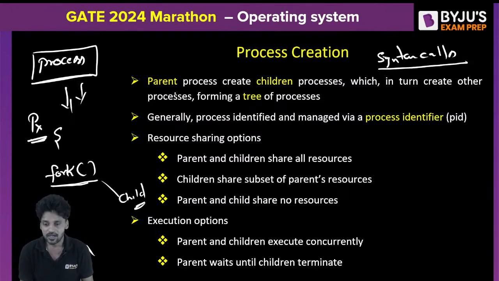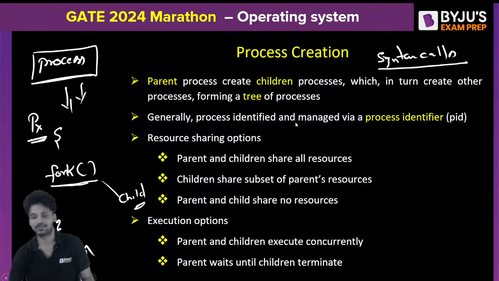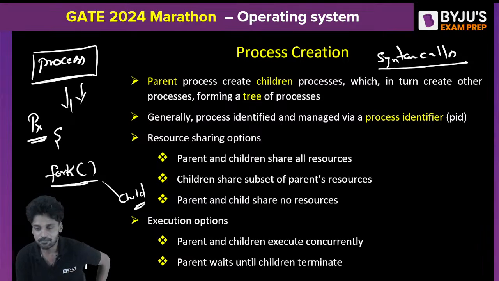A parent process creates child processes, which in turn create other processes, forming a tree of processes. What is the period of the child process? I'll let you know. I'll come to this point. You need to hold on for some time. When the parent process creates a child process, of course, a child process will get created, forming a tree of processes. Now, generally the process is identified and managed via a process identifier.